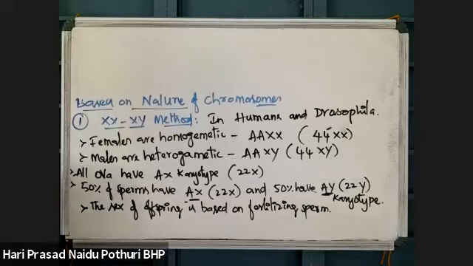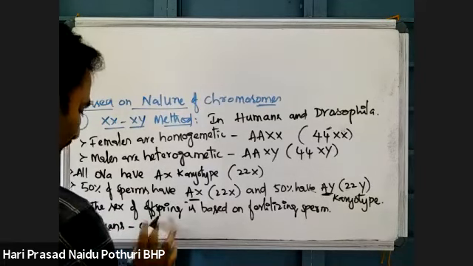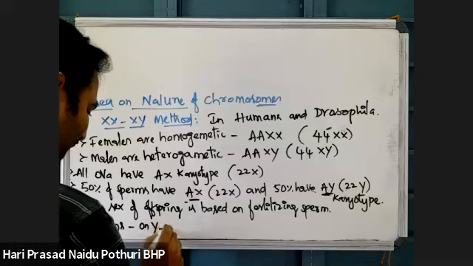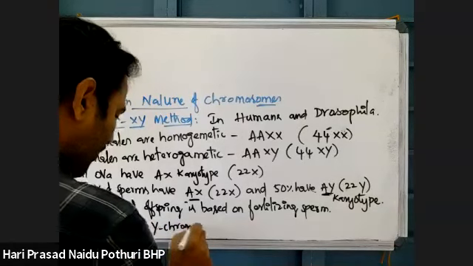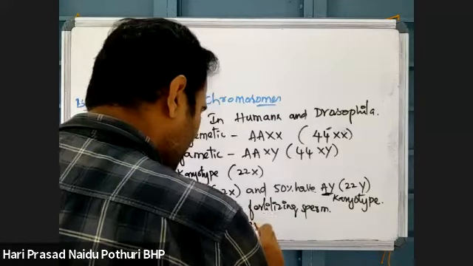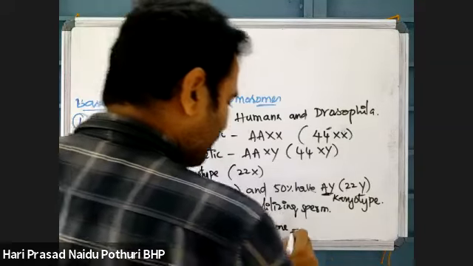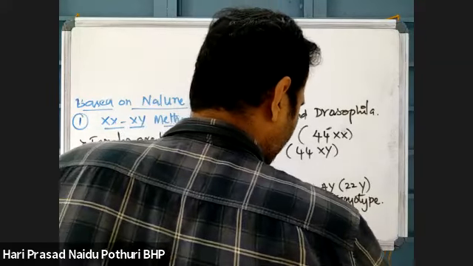In humans, on the Y chromosome, there is a gene called the SRY gene that is responsible for maleness.